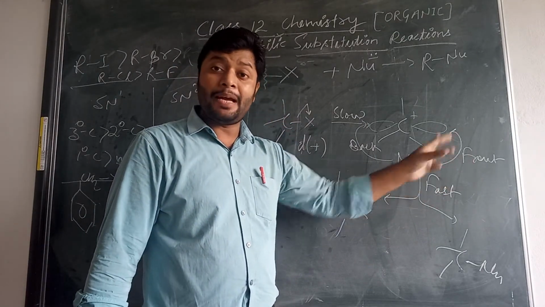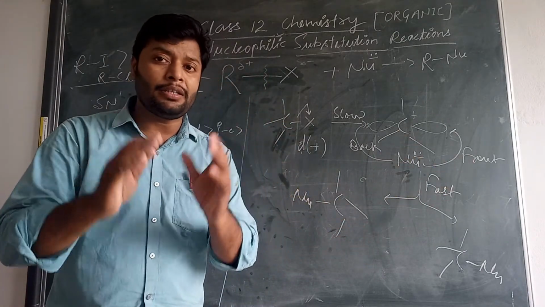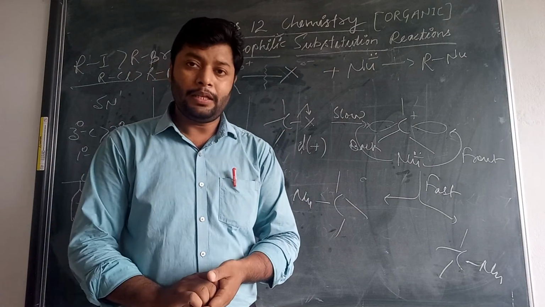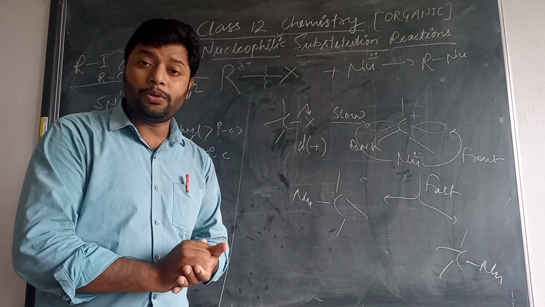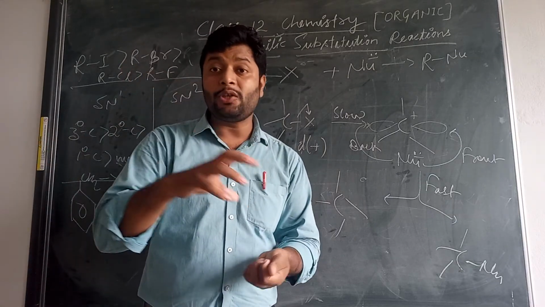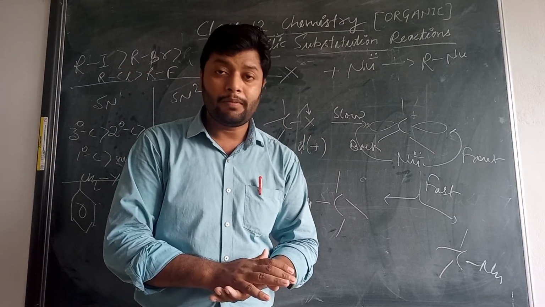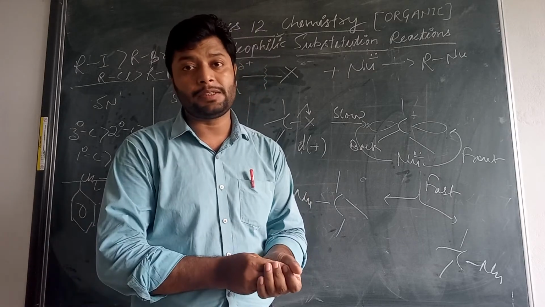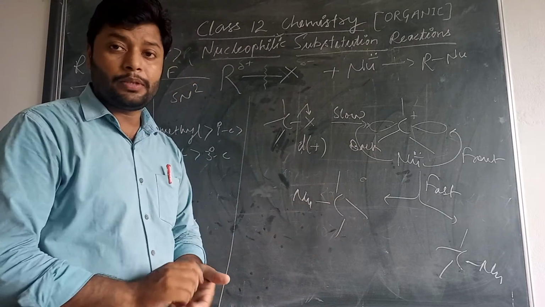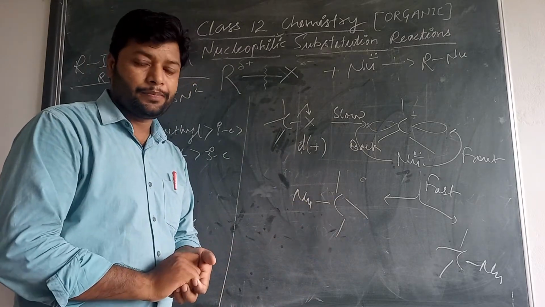Nucleophile can attack from any of the sides. That term should be learned, and that will help you to attempt the numericals and the questions from the board in term 1 as well as in the competitions. So look at the possibilities and learn it.